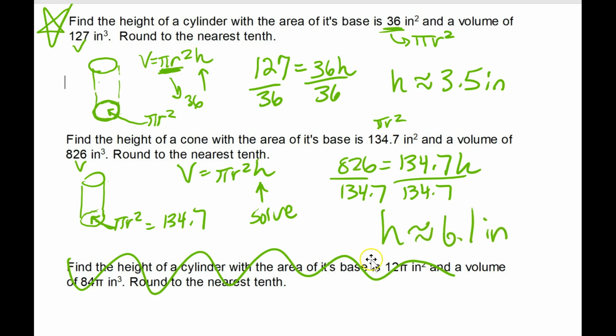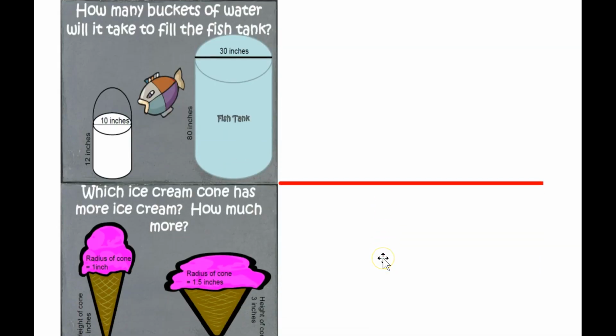All right, y'all, I'm almost done. I promise you. You need to know this because it's going to be on your test and on your homework. It says, how many buckets of water will it take to fill the fish tank? So here's the trick. They're trying to trick us. They gave us the diameter. This is a cylinder. The formula for a cylinder is V is equal to pi r squared h.